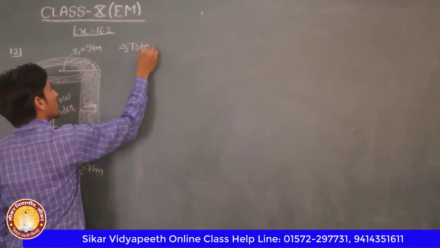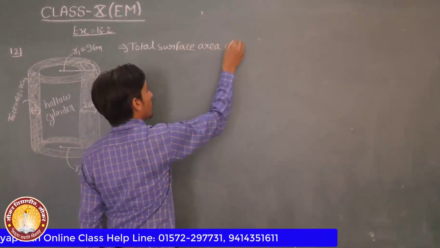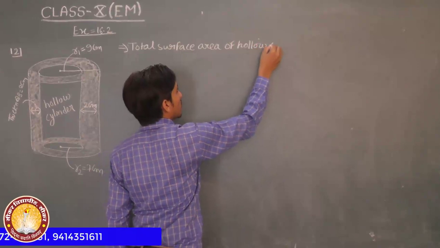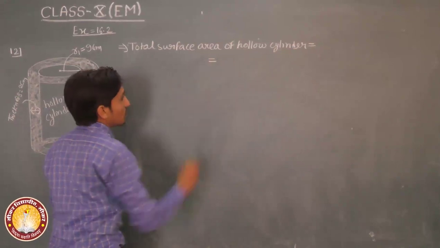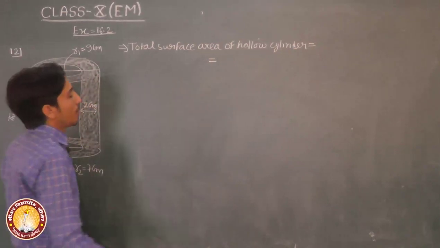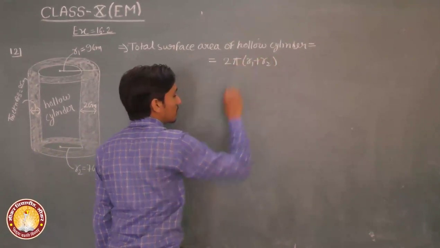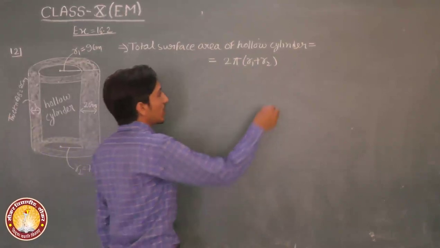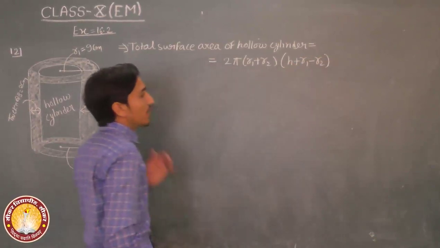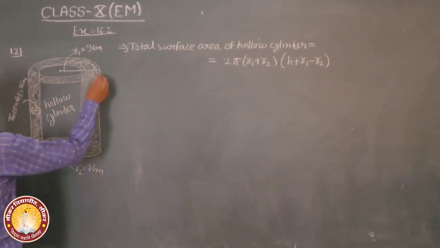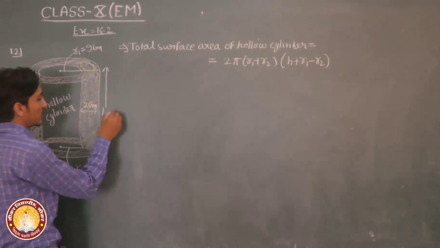Formula: total surface area of hollow cylinder is equal to 2 pi (r1 plus r2) (h plus r1 minus r2), and height h is equal to 26 centimeter.